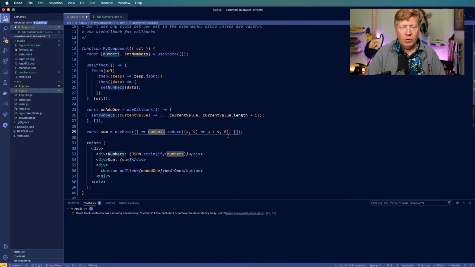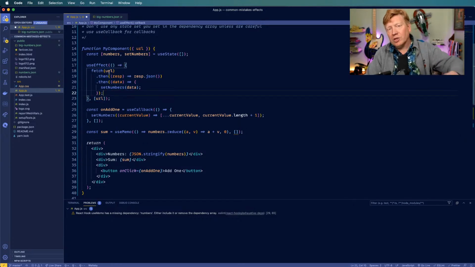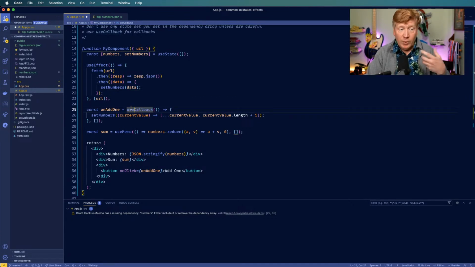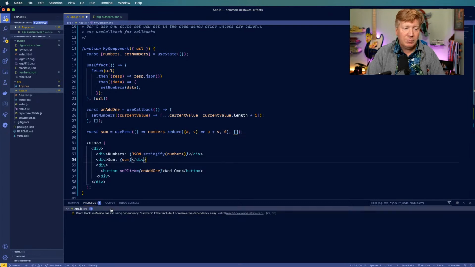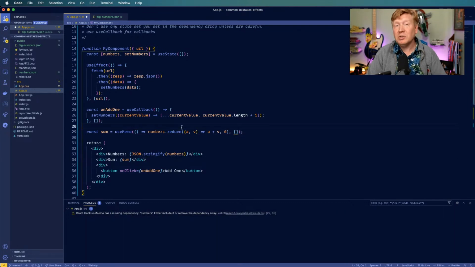Every time this dependency array changes, rerun this function and get that output. And it's actually really interesting. This is one of the ones where, like, useEffect doesn't actually get run until after the component renders. Same thing with useCallback. useCallback doesn't get run until you actually call it as a callback. But useMemo, this function gets run right then. That's why it has to be synchronous, right? But it is telling us that we've got this problem. So again, missing dependency on numbers, but let's take a look and see what happens.